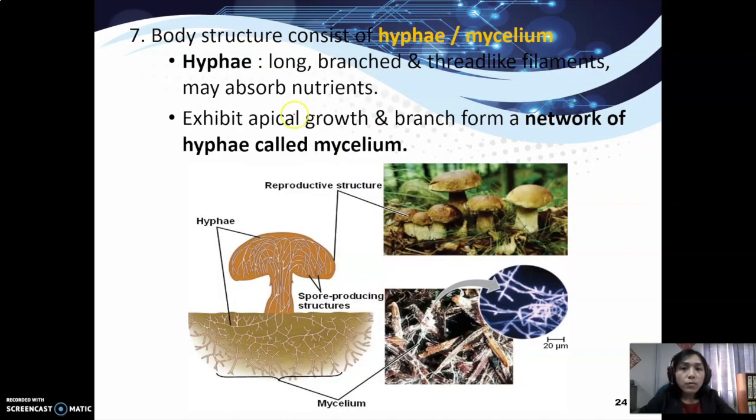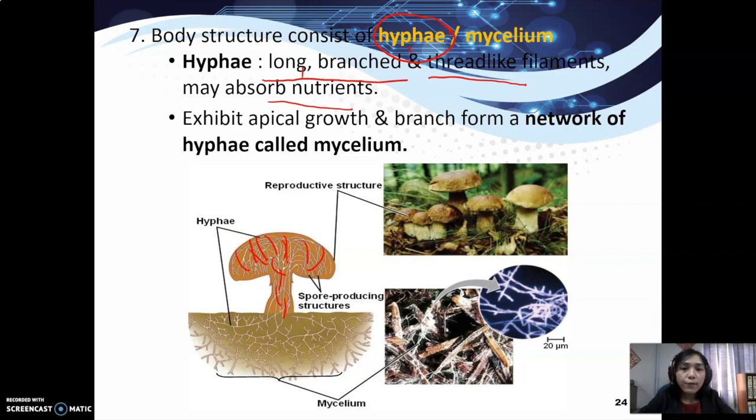So their body structure consists of hyphae. Okay, what is hyphae? Hyphae are long branched thread-like filaments. They can absorb the nutrients. So thread-like, they are like long threads. So all this structure here is known as hyphae.